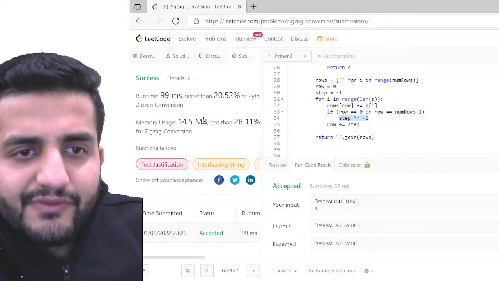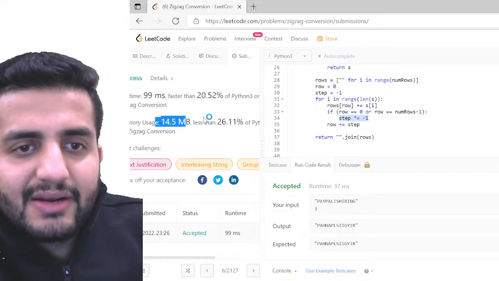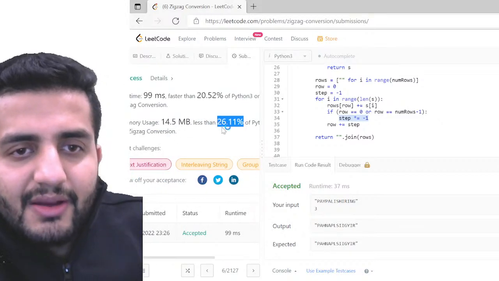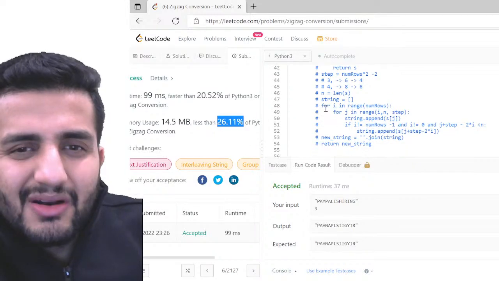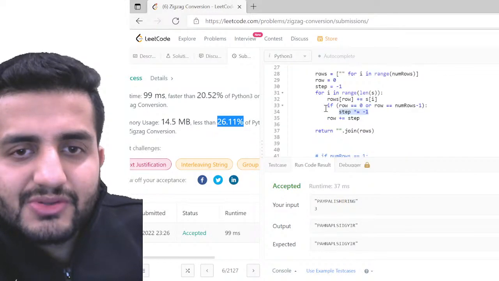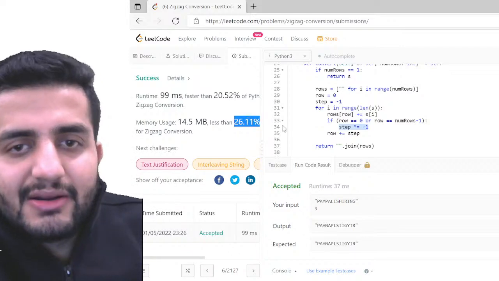So memory usage is 14.5 MB, less than 26%. Okay, this is actually a better solution here. Because I think the earlier one was a bit lengthy, going through multiple loops and all that, which was not needed, right? So I think this one is actually a better approach.